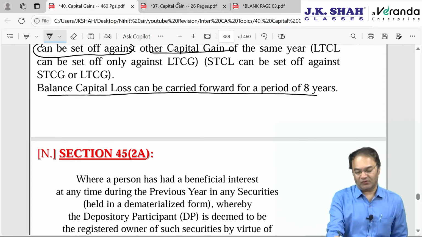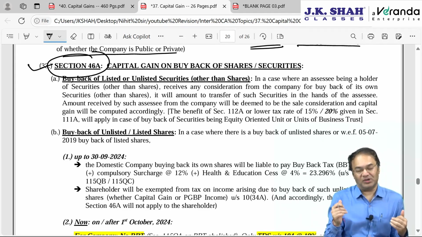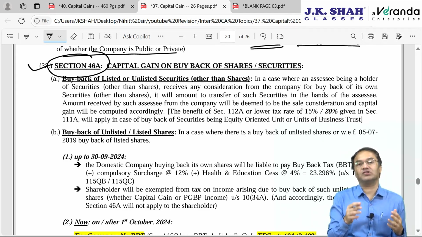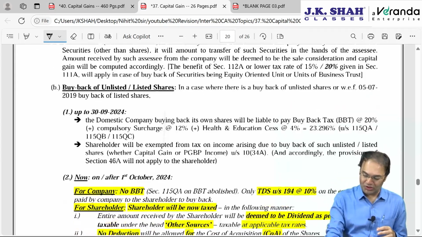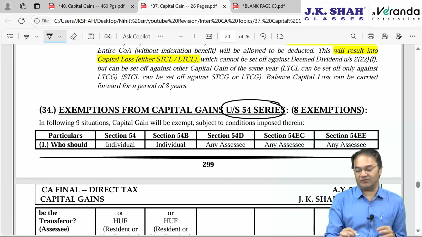So with that, section 46A comes to an end, with all the 9 special situations for calculating capital gains coming to an end. Now the next is the section 54 series, exemption under the section 54 series.